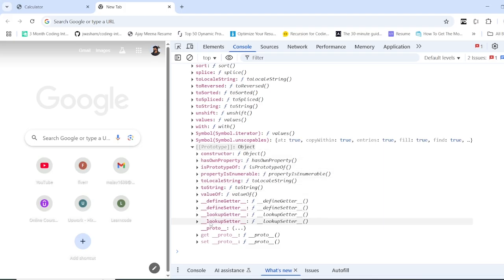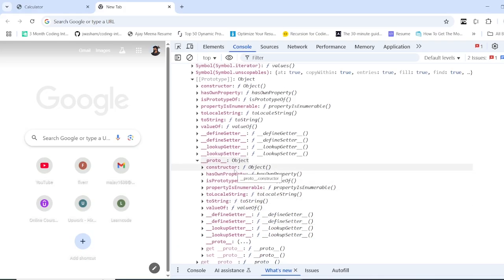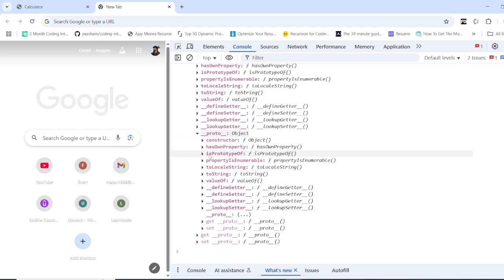And if you go down here, you see one more proto. You click on that and expand, and this also has another prototype with the same constructor and hasOwnProperty, and you see one more proto, and this is null. This is what we call prototype chaining.